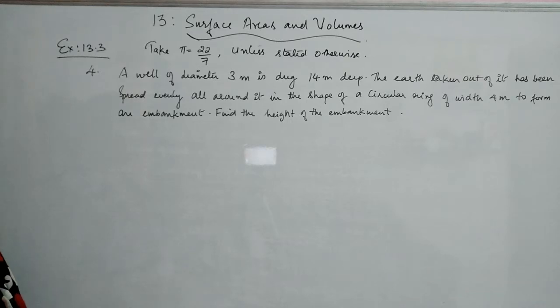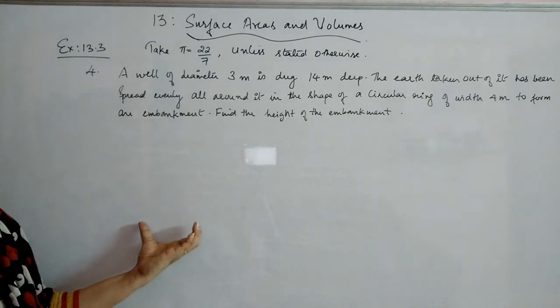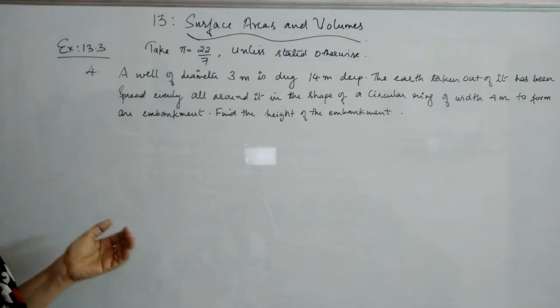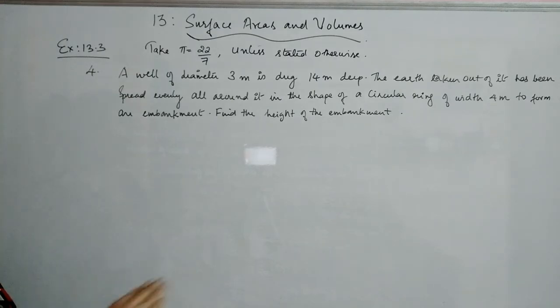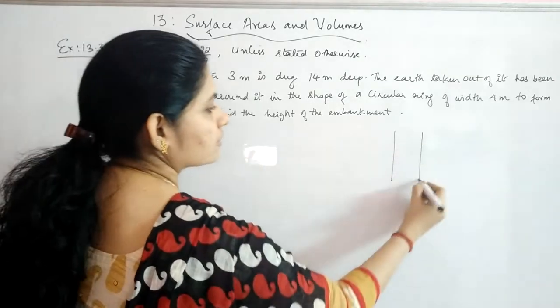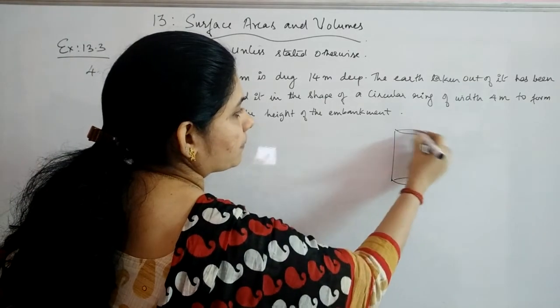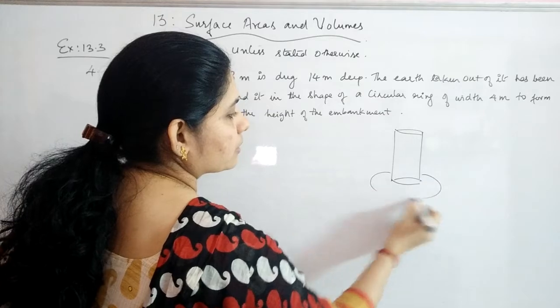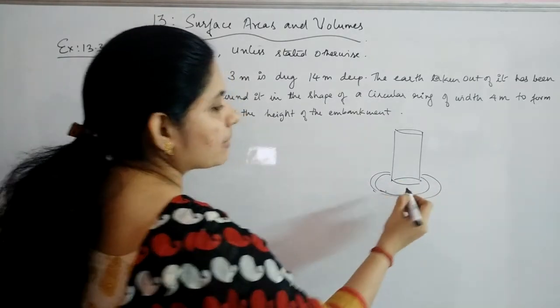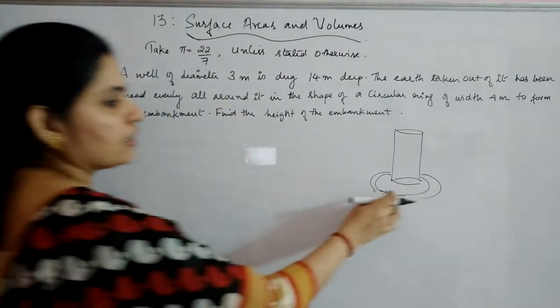The earth taken out of it has been spread evenly all around it in the shape of a circular ring of width 4 meter to form an embankment. Find the height of the embankment. Now you have a well, from there you are digging out the mud, and that earth has been spread evenly around the well. So if you have a well like this, the embankment is formed here, and that embankment will be in the form of a ring.